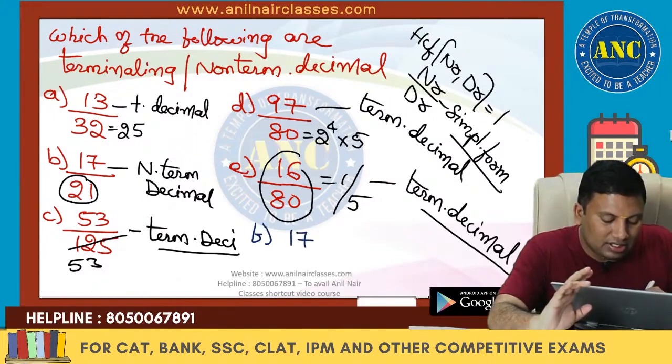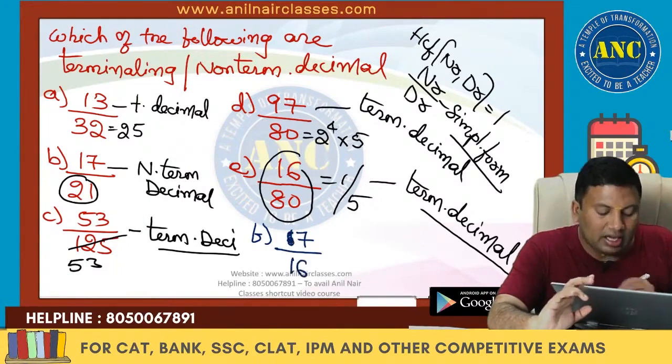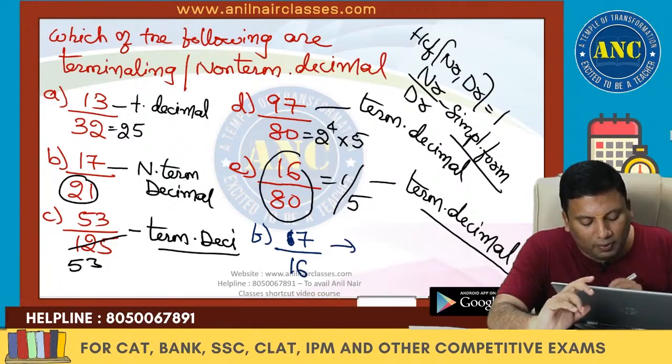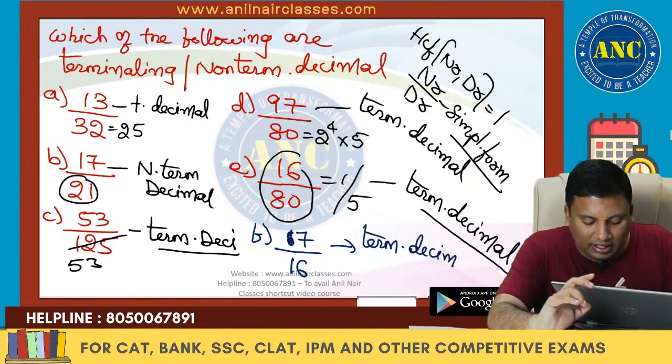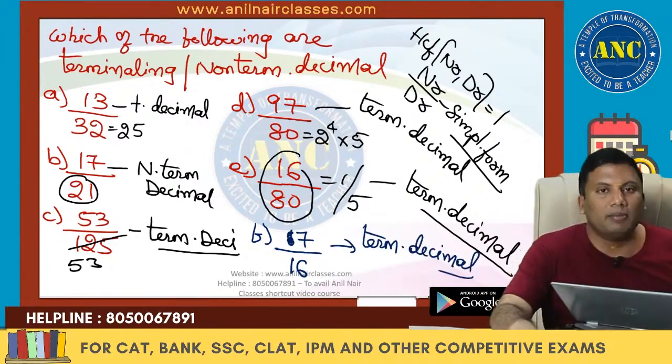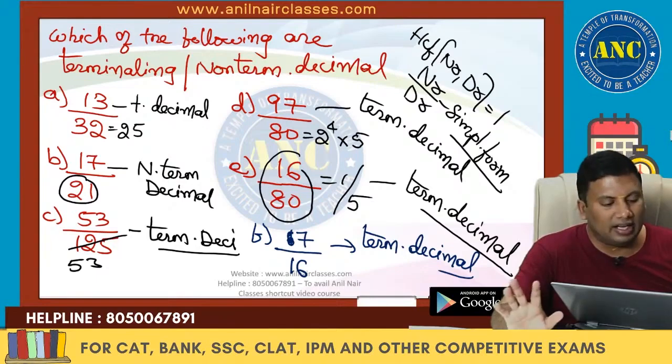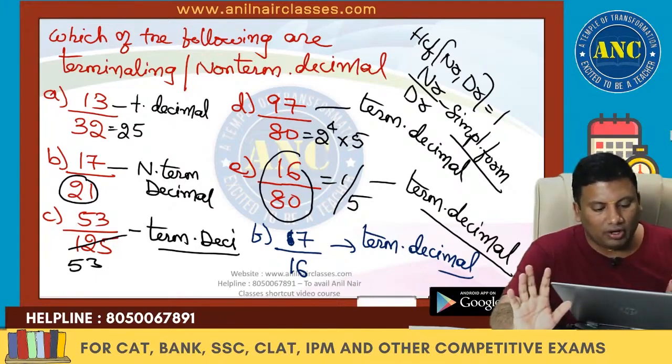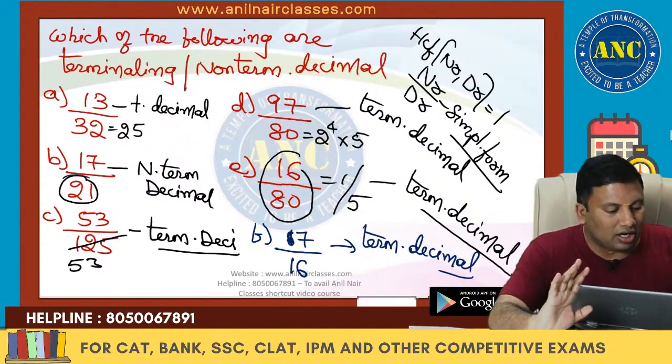7 by 16. It is 2 power 4. It is a terminating decimal. I hope it is clear, right? So, which of the following are terminating or non-terminating decimals? This one is a non-terminating decimal.